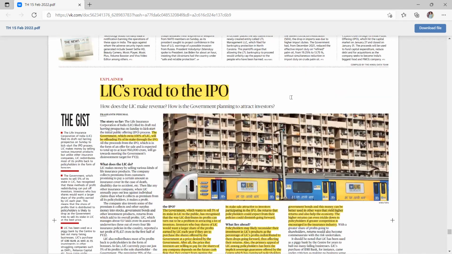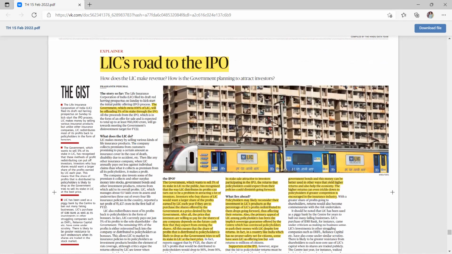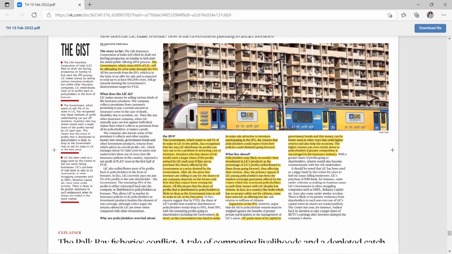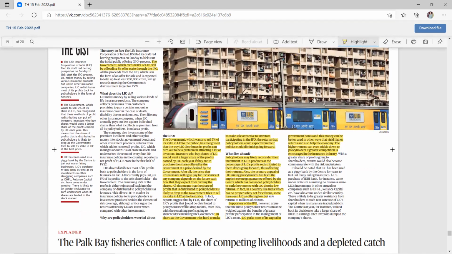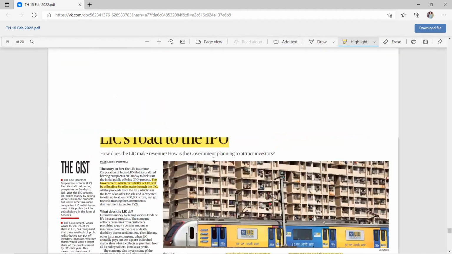And then another important article is LIC's road to the IPO. In this topic, we will discuss why the government is going for the IPO of LIC, what are the concerns of the policy holders, what is the future course of action, and what better can be done. So this is all in today's newspaper for the discussion.